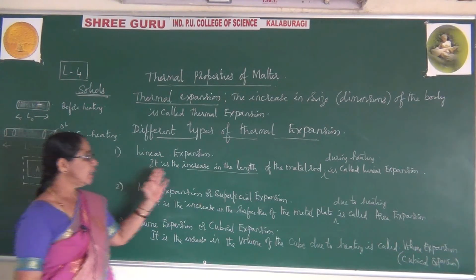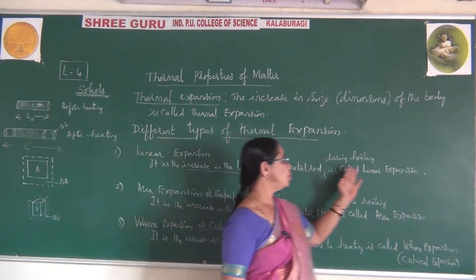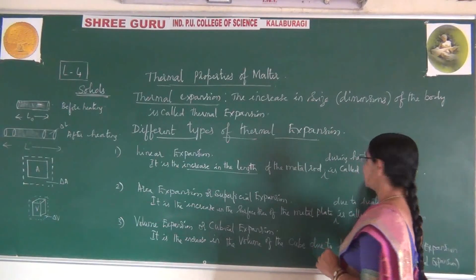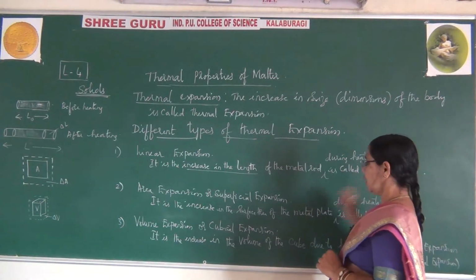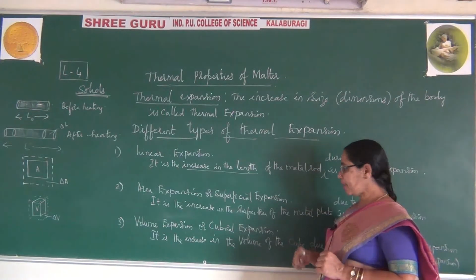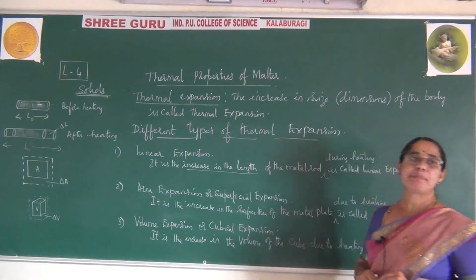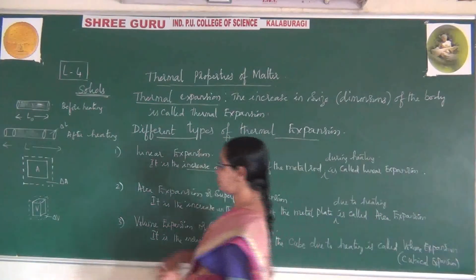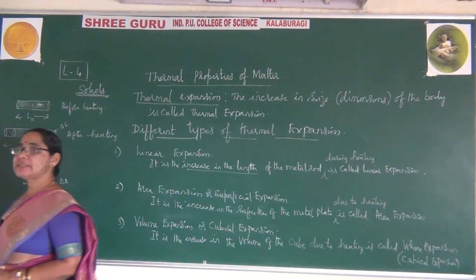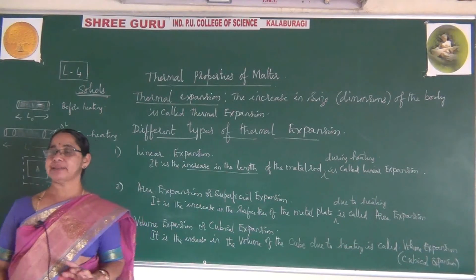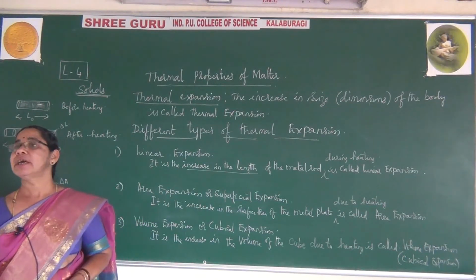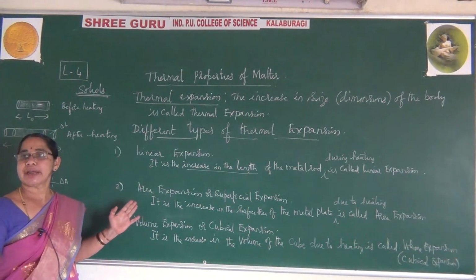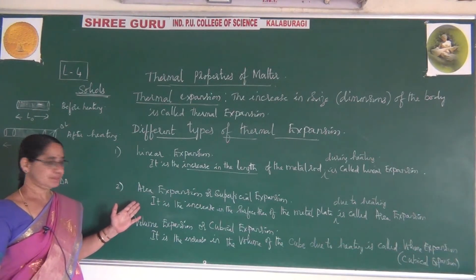So we call the increase in length of the metal rod during heating linear expansion. Again, if you take a metallic plate, earlier the size was this, and after heating it increases in its length and breadth, nothing but area has increased, due to which you can observe area expansion, also called superficial expansion.